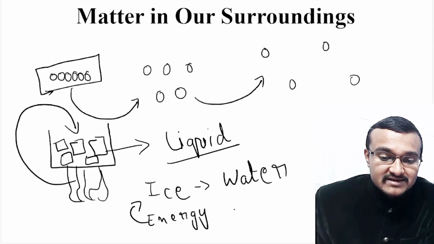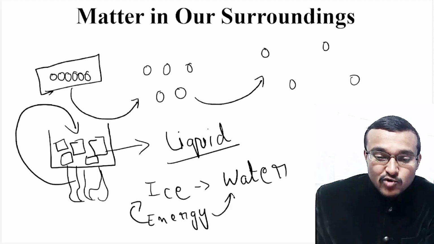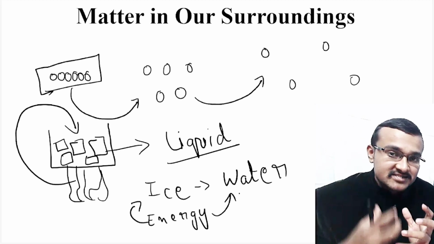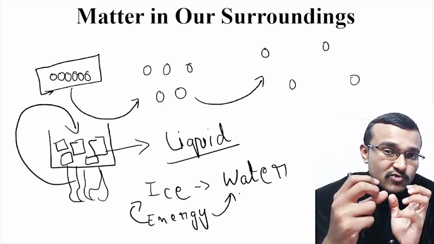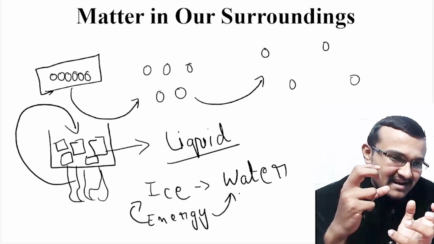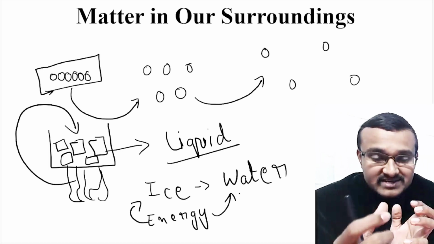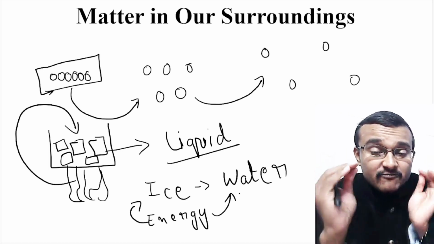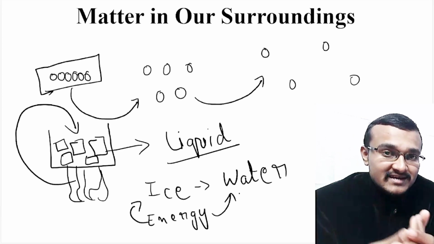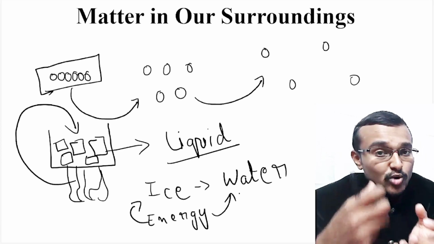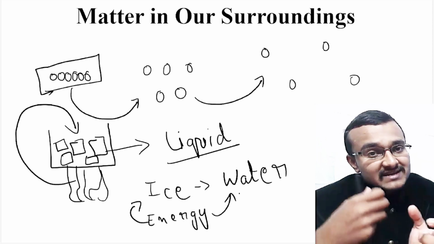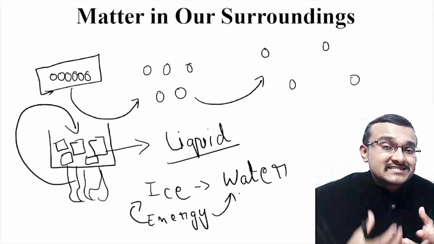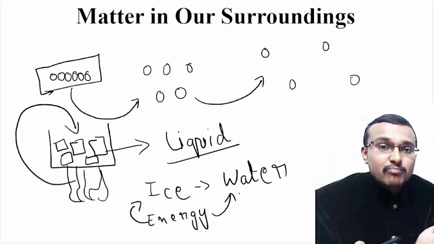If you supply more energy to this water, even after the ice has been converted to water, the particles in water still have a slight amount of bonding with each other. That's why it is also bound within certain boundaries. But when you supply more and more kinetic energy, the bonds between the particles get loosened and broken, and those particles are free to escape out of that bound system.